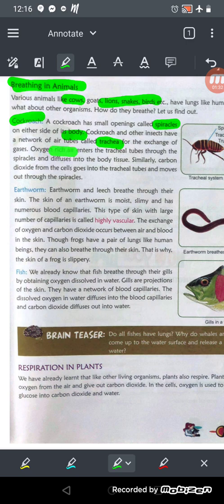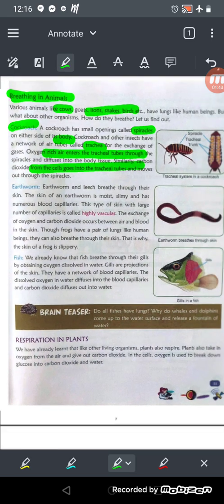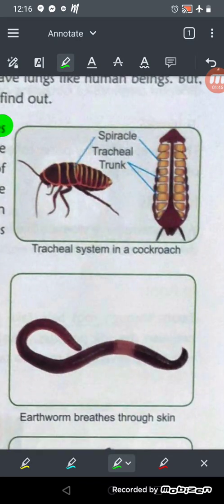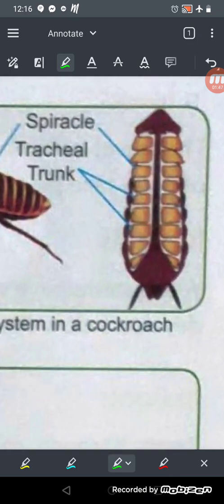Oxygen-rich air enters the tracheal tubes through the spiracles and diffuses into the body. Similarly, carbon dioxide from the cells goes into the tracheal tubes and moves out through the spiracles, okay? See here the diagram. These are spiracles, and these are tracheal tubes, tracheal trunks, we can say.